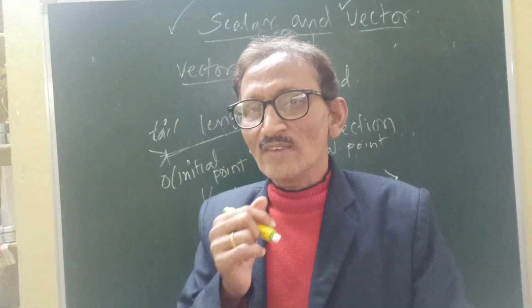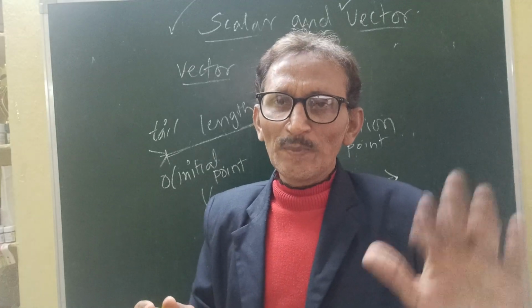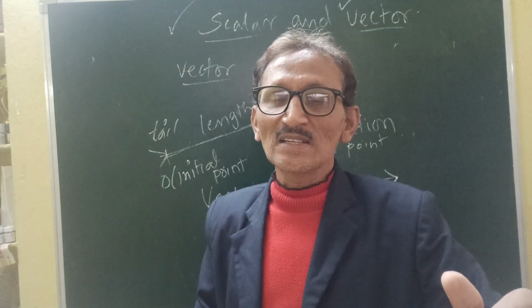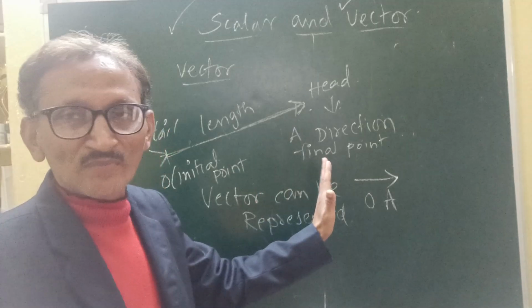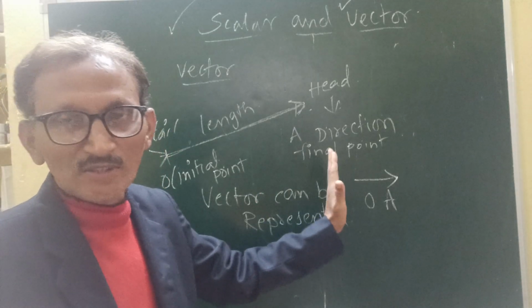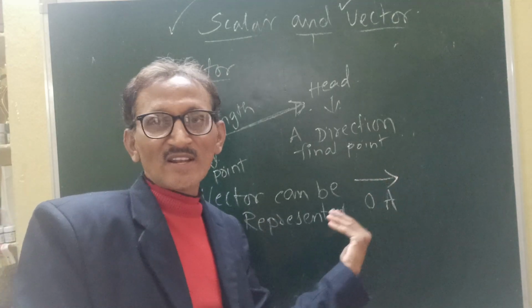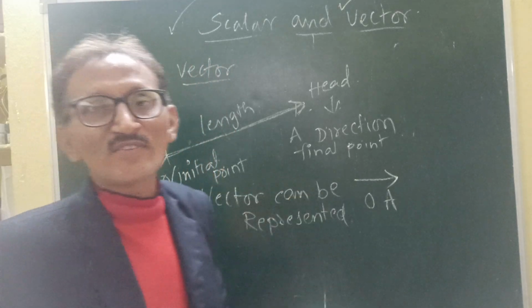Then the length of the vector with direction, we can express as O to A, with an arrow mark on top. The arrow mark should be pointing towards the other side, not in the reverse direction. It should be expressed in this direction. So this is the representation of a vector.